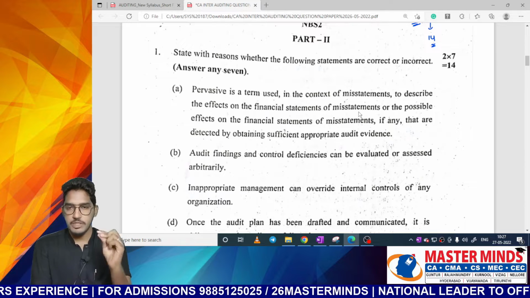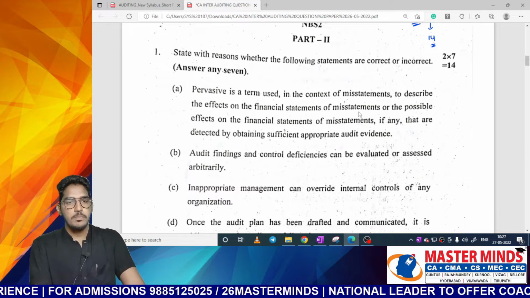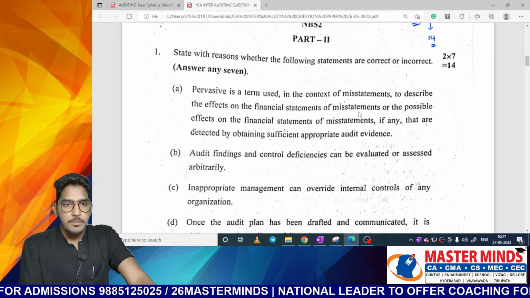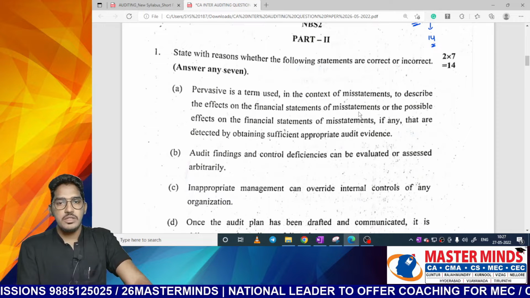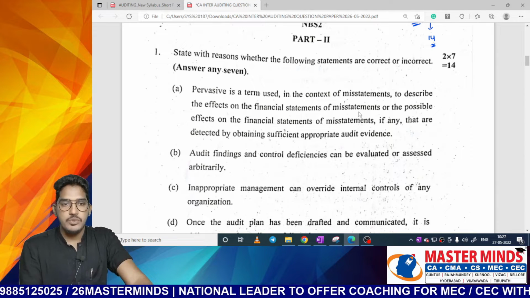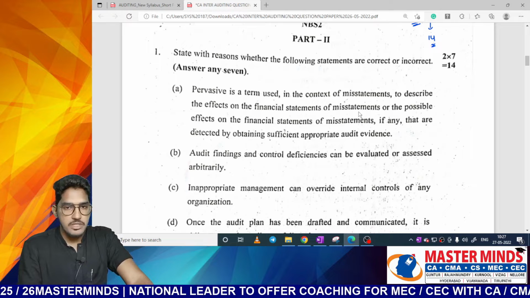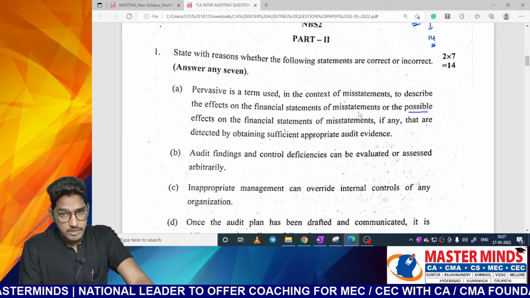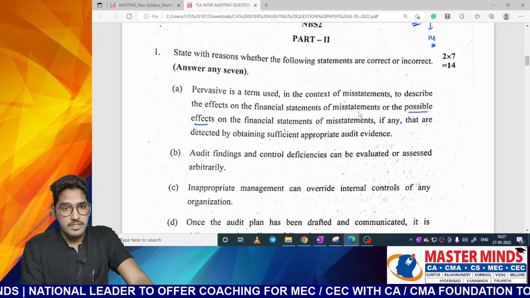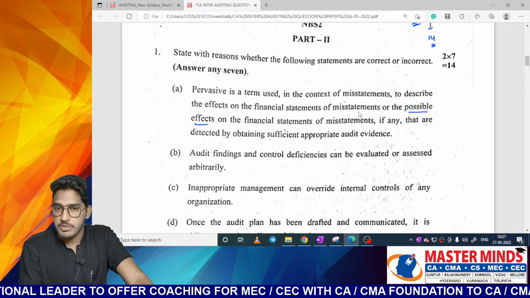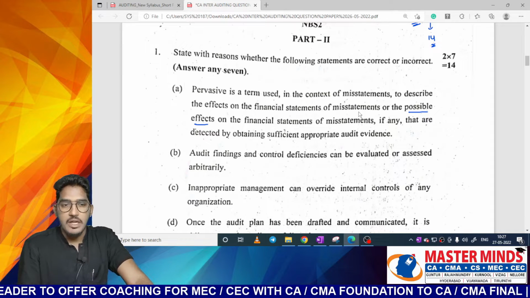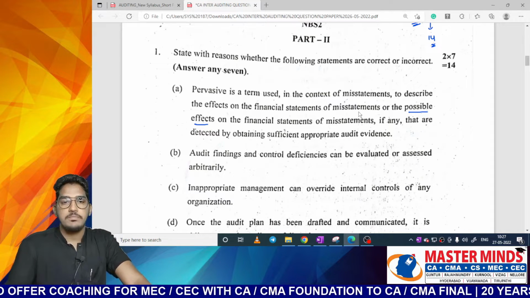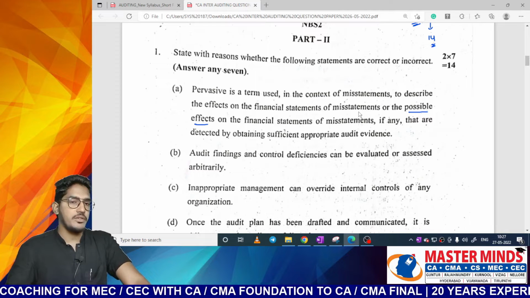I am starting with question number 1. First one: pervasive is a term used in the context of misstatements to describe the effects on the financial statements of misstatements, or the possible effects on the financial statements of misstatements, if any, that are detected by obtaining sufficient appropriate audit evidence.